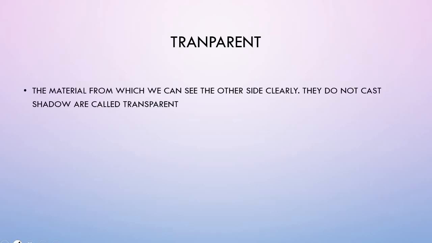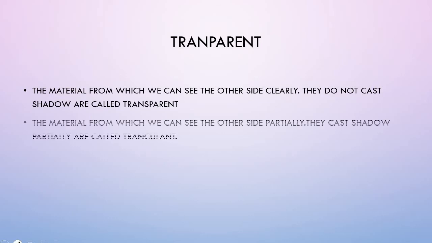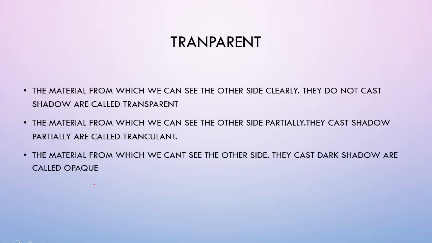So now, the interesting part, transparent. The material from which we can see the other side clearly. They do not cast shadows, are called transparent materials. The materials from which we can see the other side partially. They cast shadow partially, are called translucent. Materials from which we can't see the other side and they cast dark shadows are called opaque.